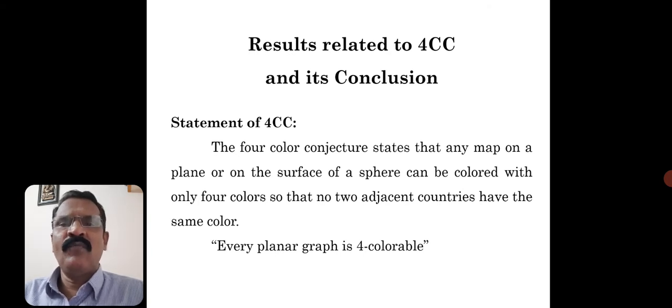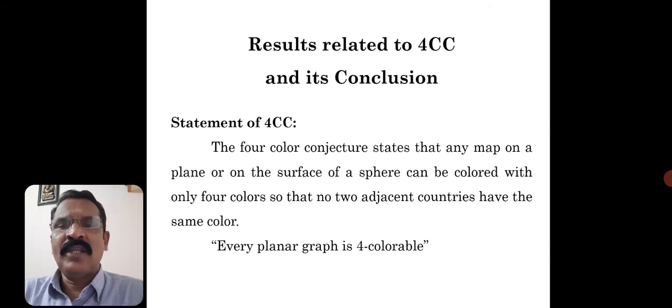That is, maximum 4 colors are required to color any map, so that no two adjacent countries have the same color. It implies maximum 4 colors are sufficient to color any map, so that the adjacent countries, meaning the countries with a common boundary, must have different colors. So that is the colorability of a map, and that is the 4 color conjecture.